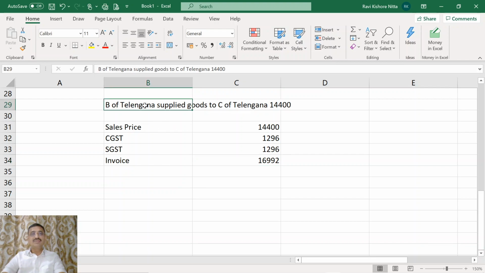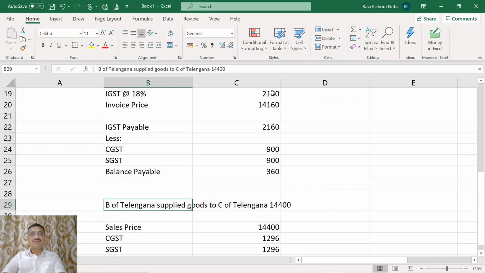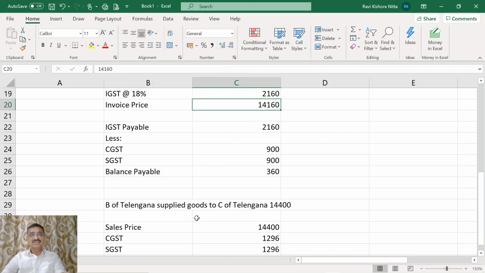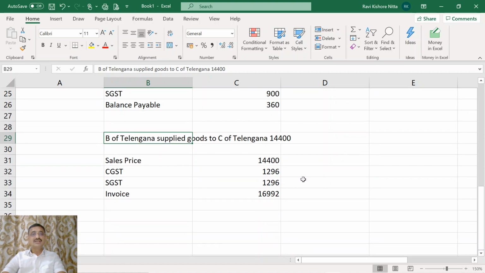Mind you, B has an IGST input of 2160. Since B procured goods from A of Andhra Pradesh at the time of payment of 14,160, it comprises 2,160 met towards IGST. That IGST which has been paid at the preceding point is now available as set off.